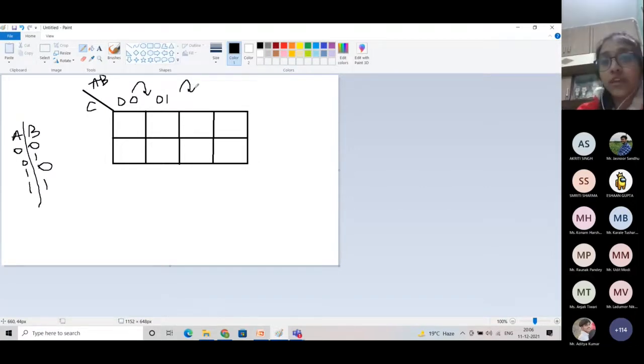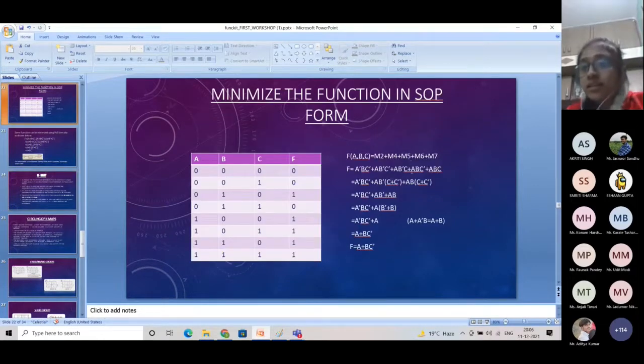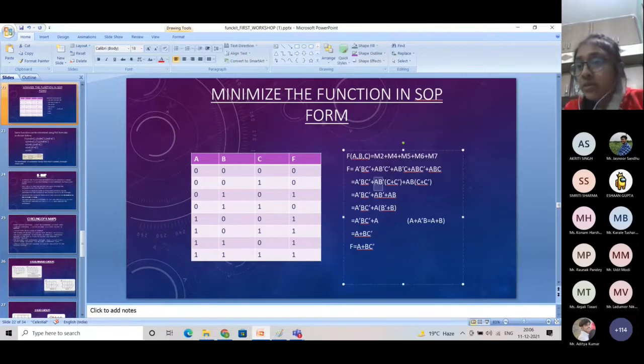The main function of K-map is minimizing, and with the use of K-map, how can we minimize our equation? First see here, in this equation, when we take AB bar common from the terms AB bar C bar and AB bar C, we are left with C plus C bar. So only one variable has a different value in both these terms.